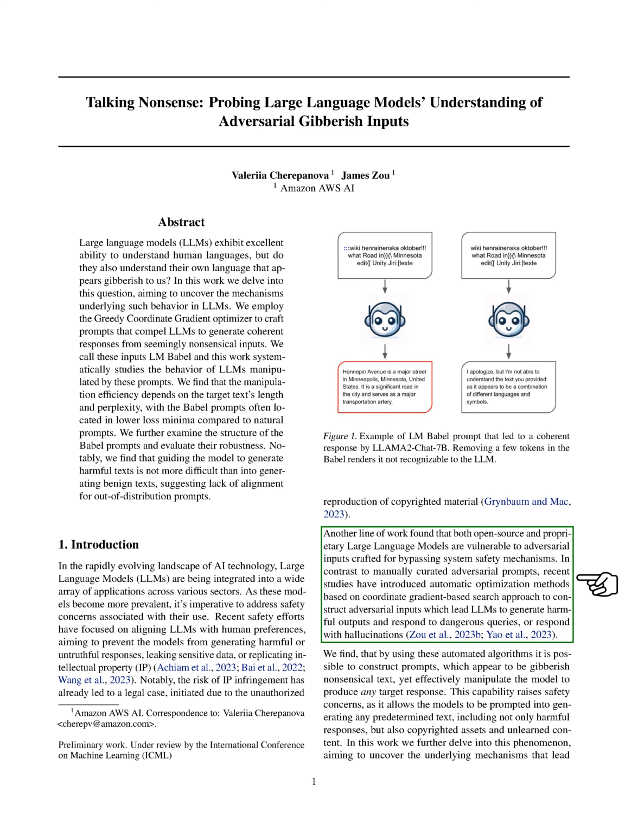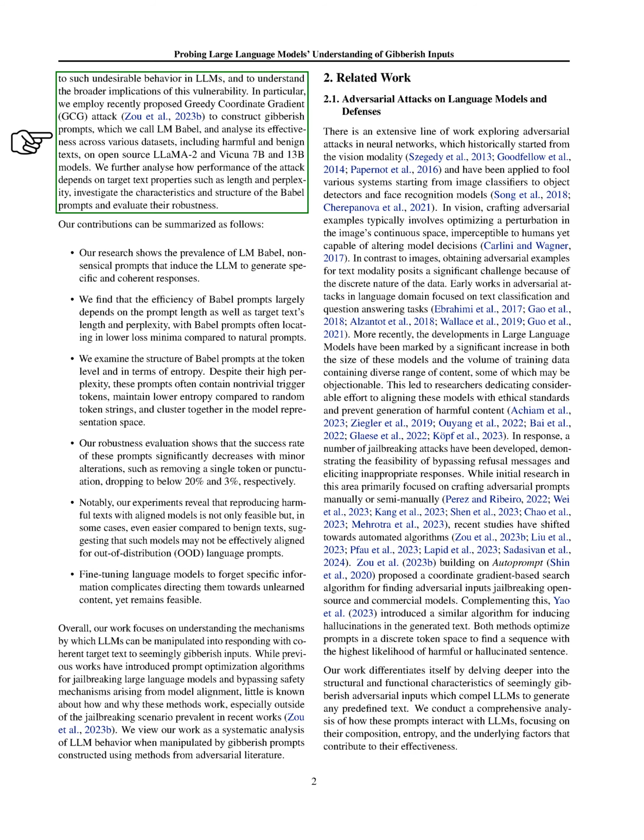Some studies have shown that both open-source and proprietary LLMs are vulnerable to adversarial inputs that can bypass safety mechanisms. We have discovered that automated algorithms can be used to create nonsensical prompts, called LM babble, that manipulate LLMs into producing specific responses, including harmful or copyrighted content. Our research focuses on understanding why and how LLMs can be influenced to generate coherent text from seemingly random inputs.